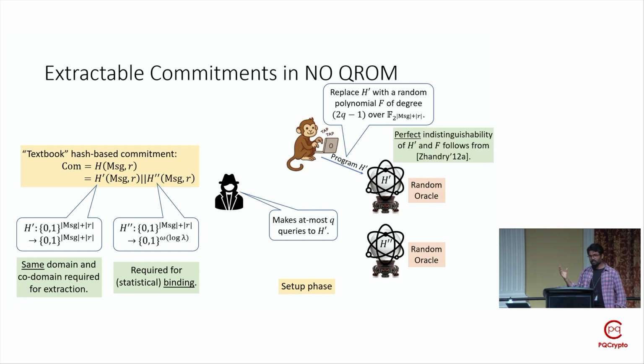The reason this replacement works is because Zandri showed a very nice result: he essentially showed perfect indistinguishability of the oracles H prime and f with respect to any adversary making Q quantum queries to the oracles. As a result, we retain this trapdoor information, which is essentially the description of the polynomial f. Because f is of degree 2Q minus 1, we only need to store 2Q coefficients, which is short enough for our purposes.